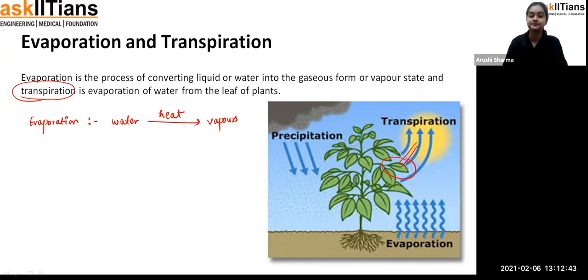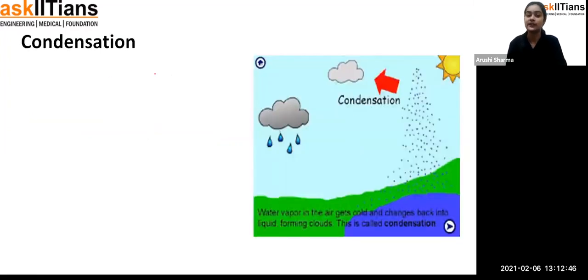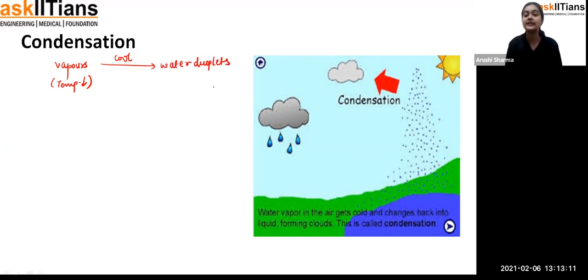Now when the vapors are going into the atmosphere, students, at the upper layer of the atmosphere the temperature is less. So when the temperature is less, the vapors are feeling cool. And when the vapors are feeling cool, they will again convert into water droplets. When they convert into water droplets, all of the water droplets combine together and result in the formation of the cloud. And this is called the condensation process. Fine, students, that means first of all vapors are forming, and after the vapors, there is the formation of the cloud.